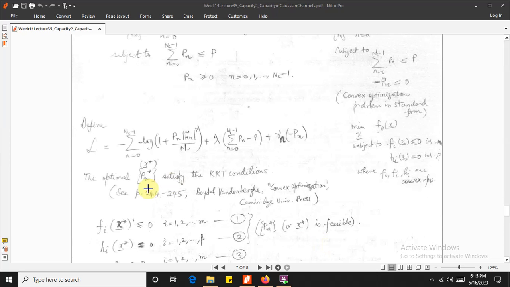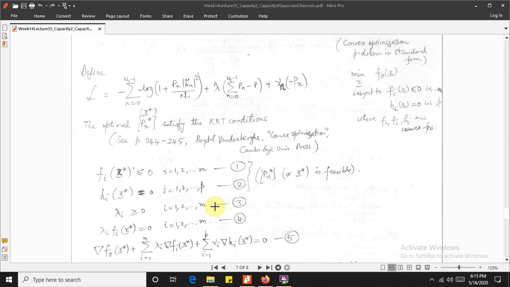So the optimal x star, or optimal Pn star, satisfies the KKT conditions. For these KKT conditions, go to the details at pages 244 to 245 of Boyd and Vandenberghe, Convex Optimization, from Cambridge University Press. The first thing is fi(x star) is smaller or equal to 0 for i equal to 1 to m.